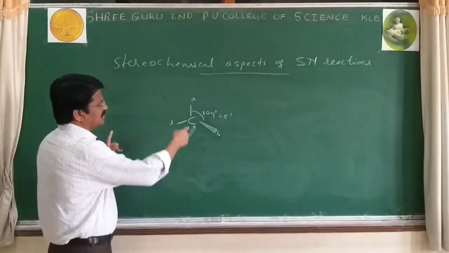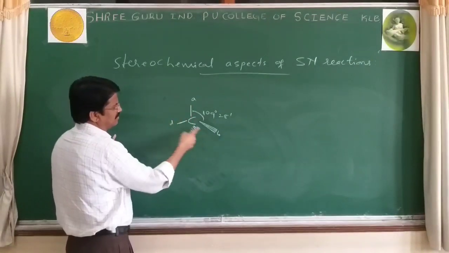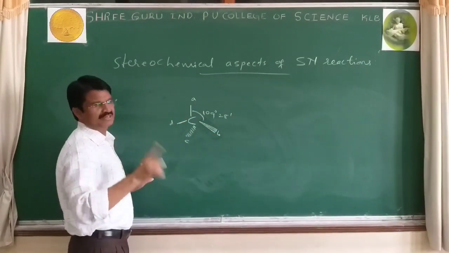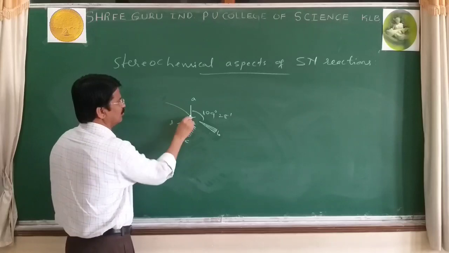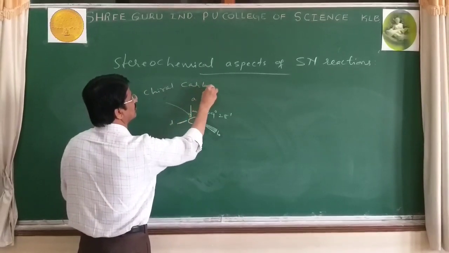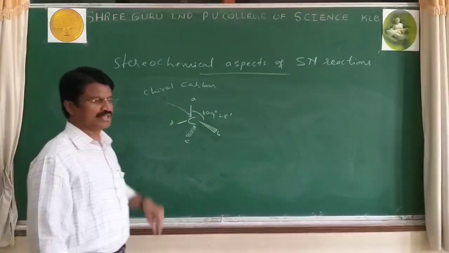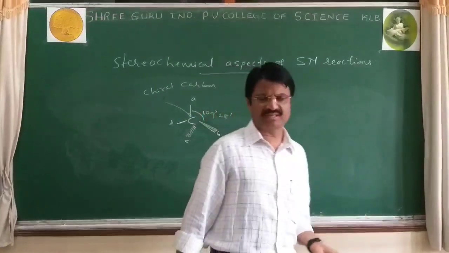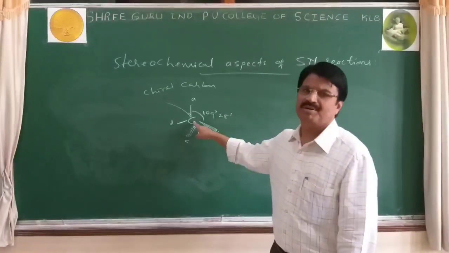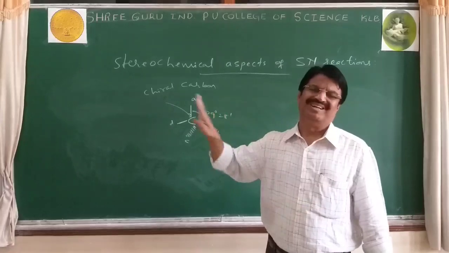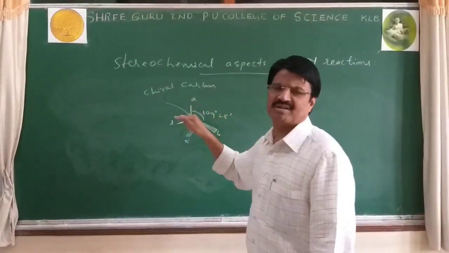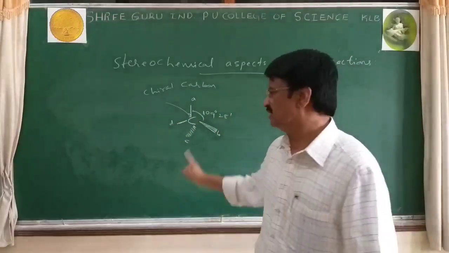Now here on this carbon, all are different: A, B, C, D. All groups, all atoms are different. Only such carbons are called chiral carbon. We may get one more question: what is chiral carbon or stereocenter or asymmetric carbon? The answer: a carbon bonded to 4 different atoms or groups in a molecule is said to be chiral carbon or stereocenter.